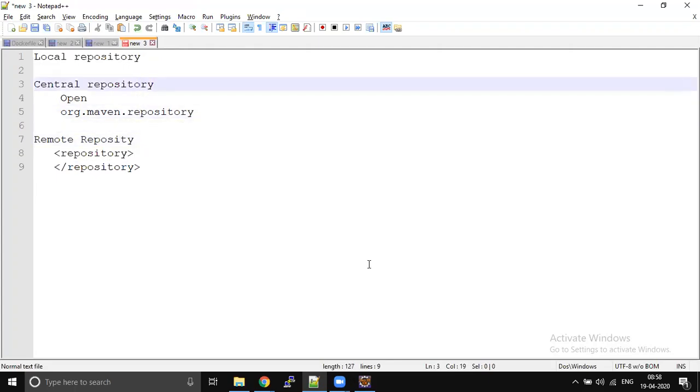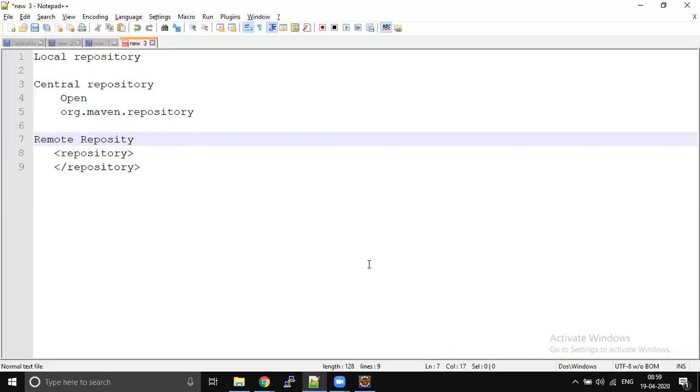In your local system, you would be using the central repository. Central repository is open for all, that is public. If you upload any jar file in the central repository, it is accessible for every person. But if you upload a jar to a remote repository, it is accessible only for that particular company, that particular group.